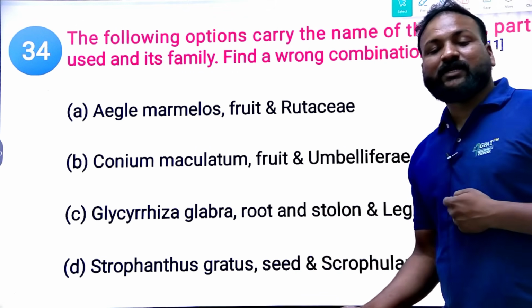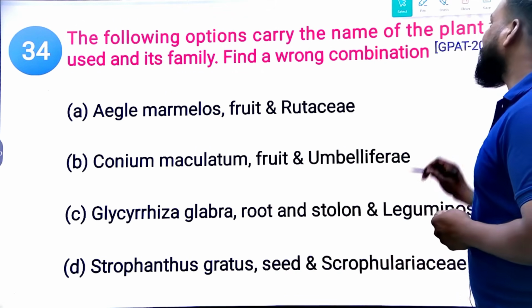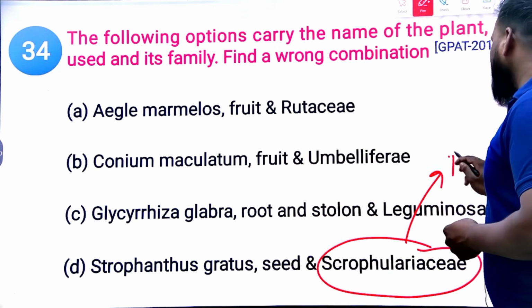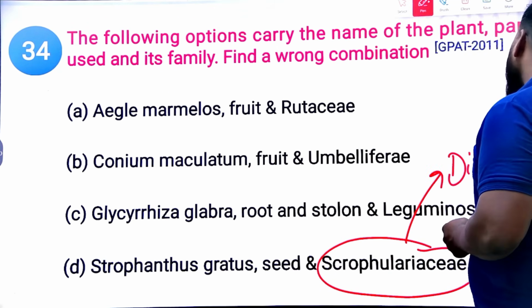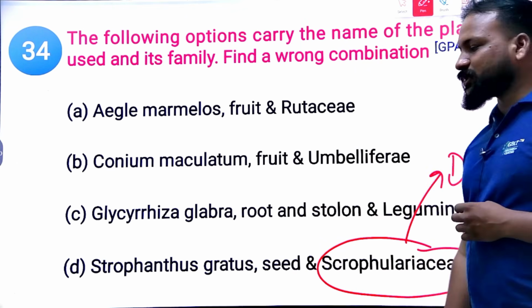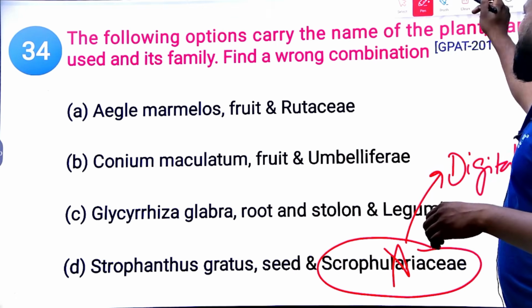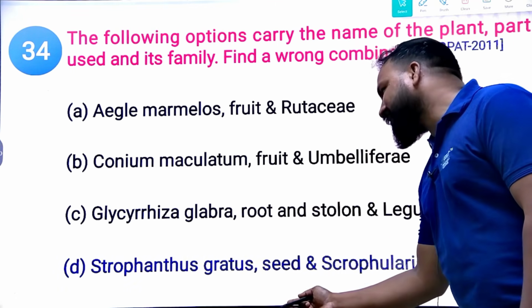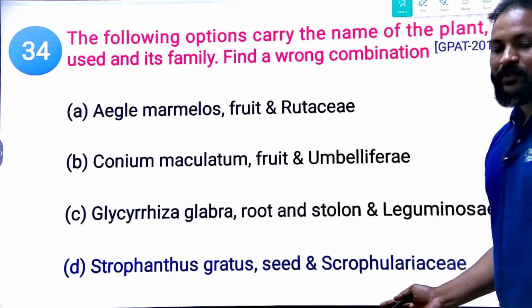Which one is the right answer here? Scrophulariaceae is the family for which one? You should remember Digitalis, but it's not for Strophanthus. Strophanthus family is Apocynaceae. So this is a wrong option, and this is the wrong combination. So the right option is Strophanthus gratus. Yes, it is obtained from seed, but the family is Apocynaceae, not Scrophulariaceae.